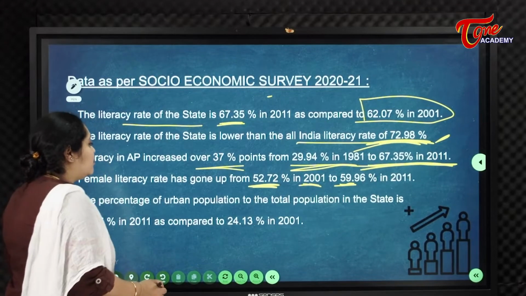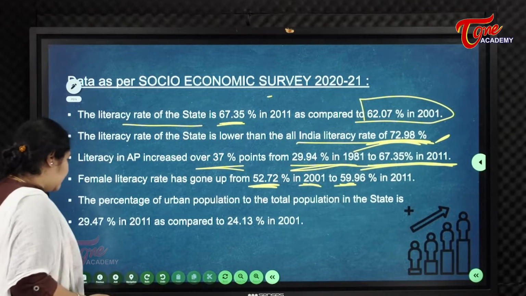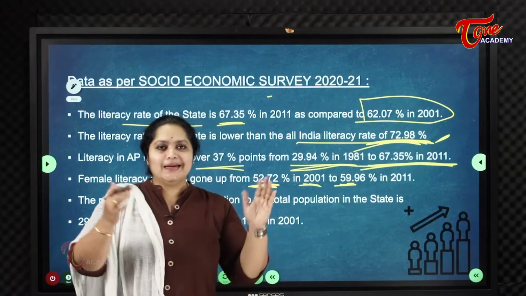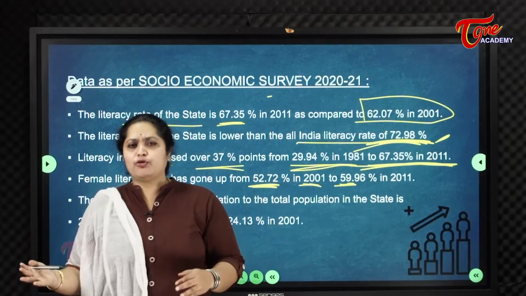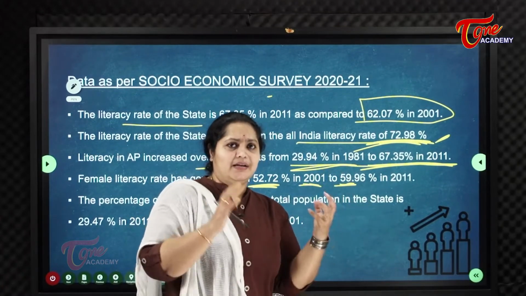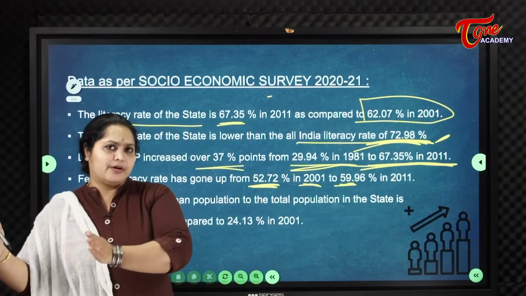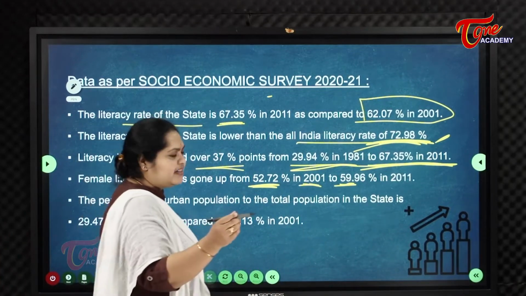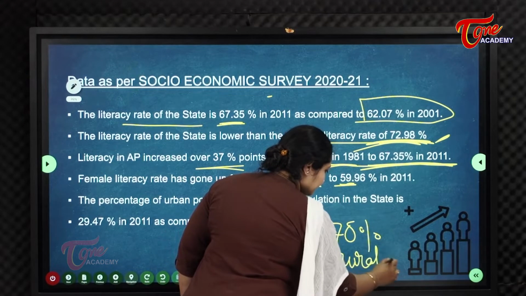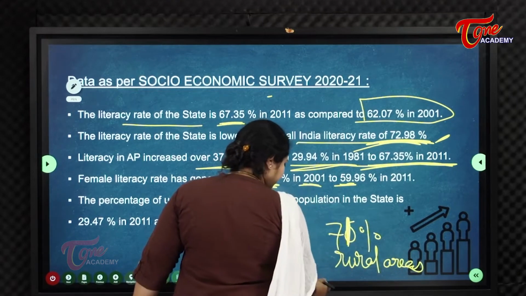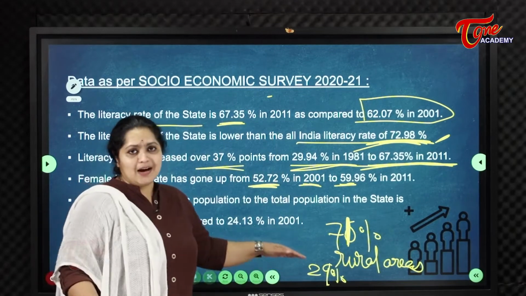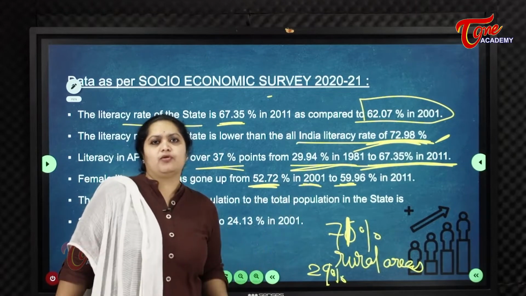The percentage of urban population to the total population in the state is 29 point, what is urban population? People living in towns, cities, metros come under urban population. How many people are living in metros or cities or towns? How many people are living in rural areas? That comparison comes to nearly 70% living in rural areas, 71% you can take. Only 29% of the total population lives in towns or urban areas, towns, cities or metros.